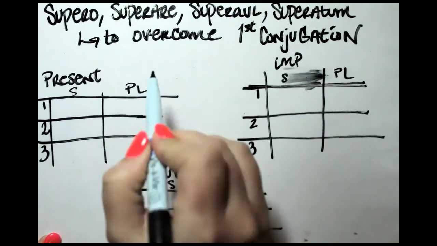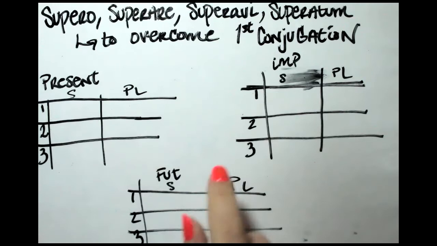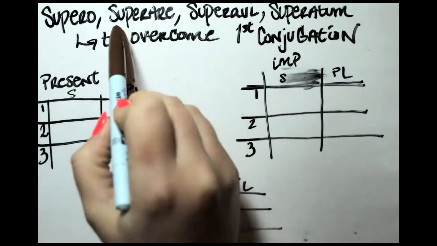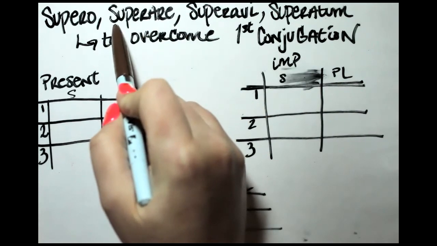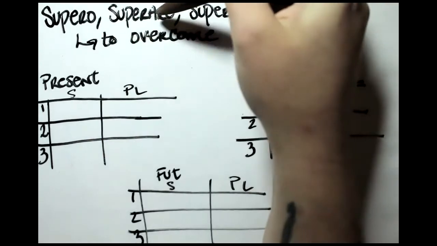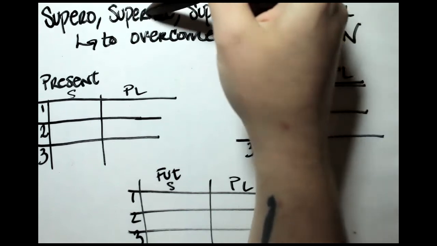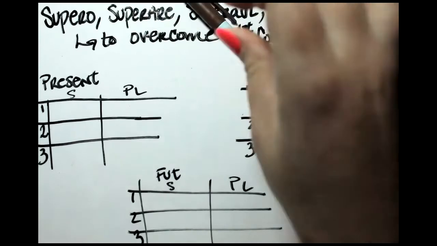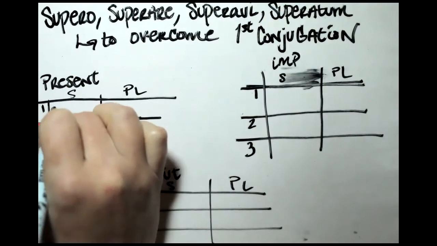I've definitely done worse. Okay, so first thing is first. All three of these tenses, present, imperfect, and future, they'll all use the same stem. So for finding the stem, we go to our second principal part and we eliminate the terminus here, the ARE, that's our terminus. We eliminate that. So super is the stem for everything. So let's start with our stem, super.